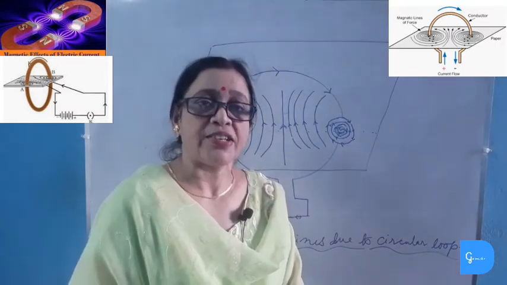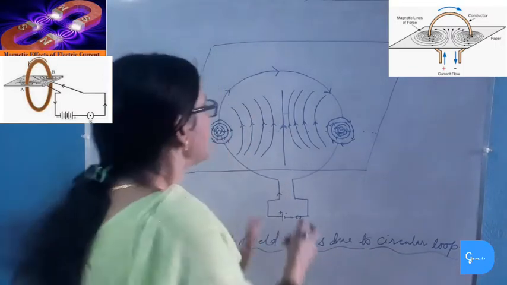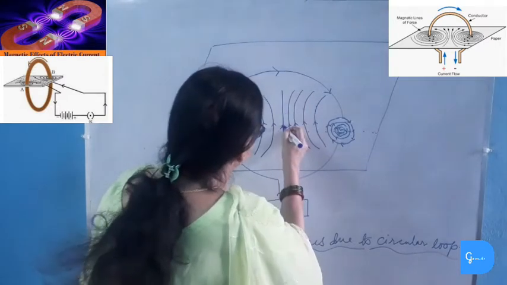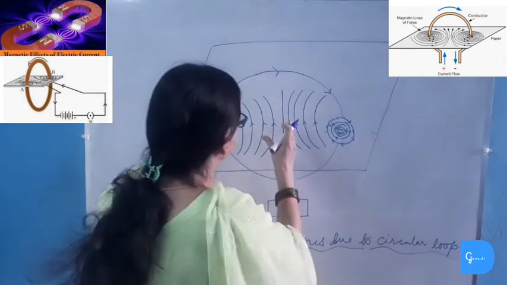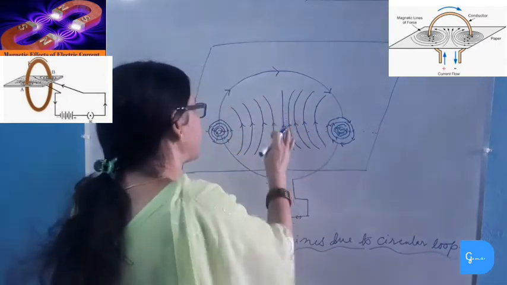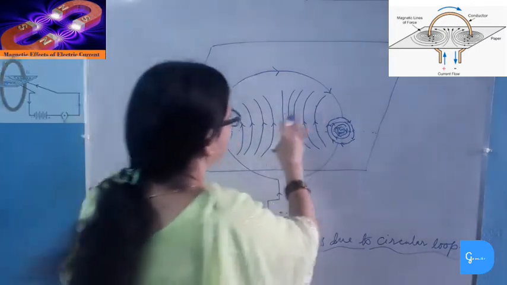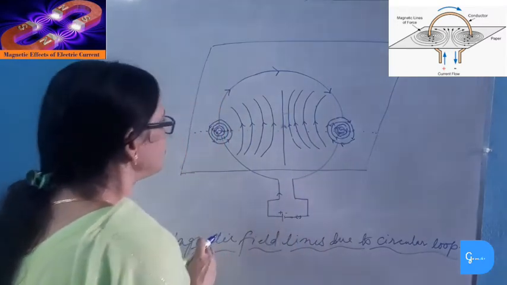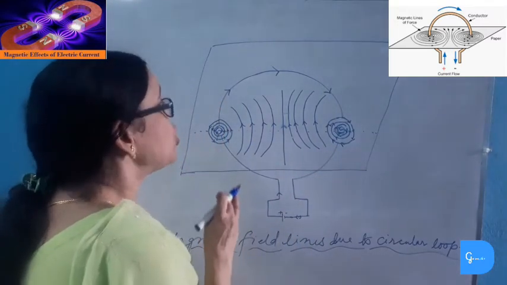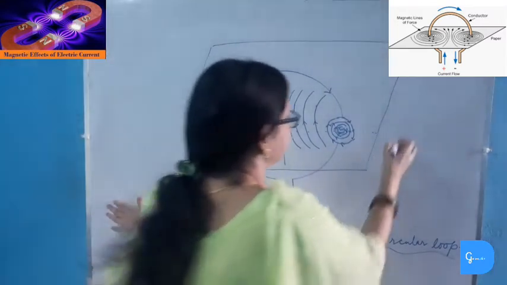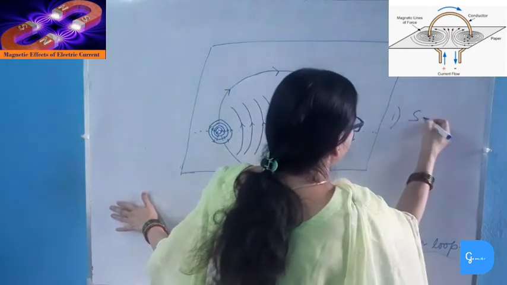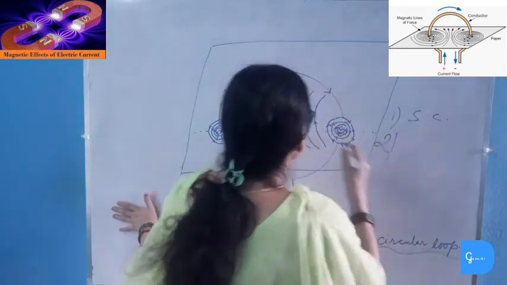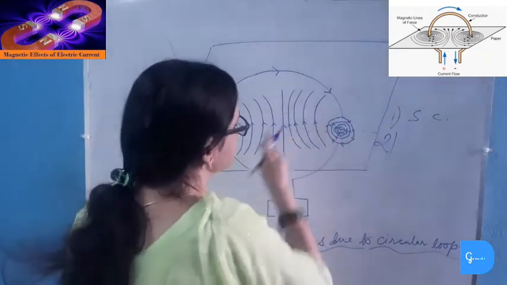The magnetic field in a circular loop is stronger because the magnetic field lines at the center are straight. So, the magnetic field strengths are added up by each magnetic field line. This is the pattern of the magnetic field lines when we take a circular loop. So, the magnitude of the magnetic field produced by a circular loop is directly proportional to the strength of the current and inversely proportional to the radius of the circular loop.